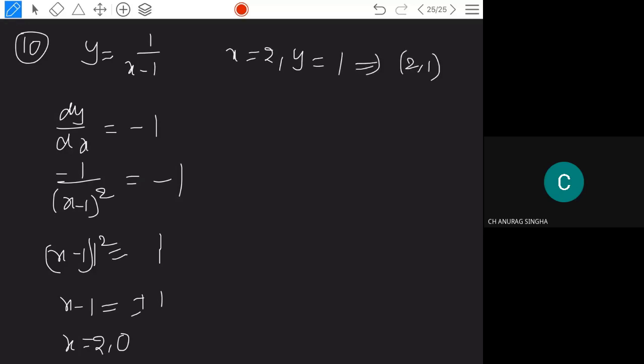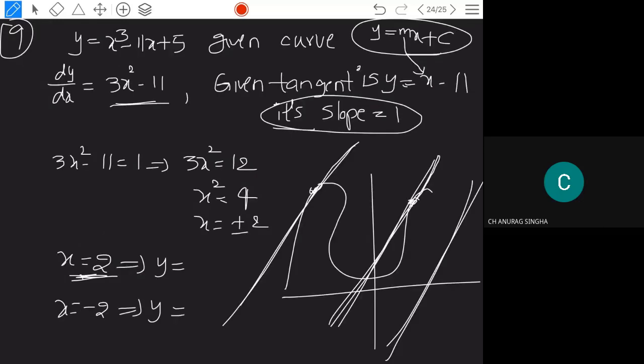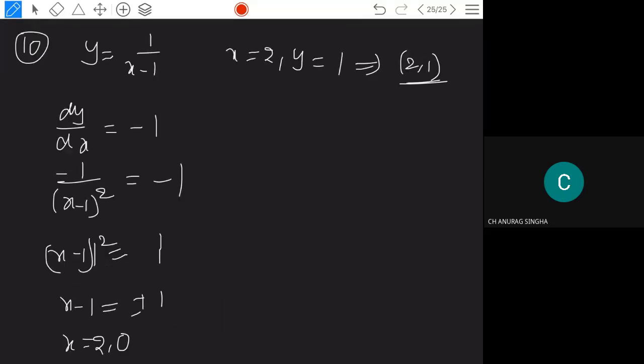Okay, so at this point you need to find the equation of the tangent. Previously, you found the points only. Now the question is asking for the equation, and you have a slope and a point. When the slope and point are there, the slope-point form of the equation of a line is y minus y1 is equal to m into (x minus x1). Here this is x1, this is y1, and the slope m is equal to -1.